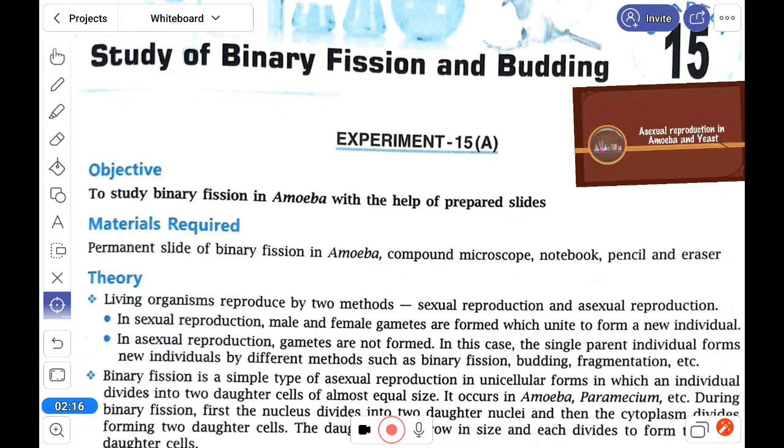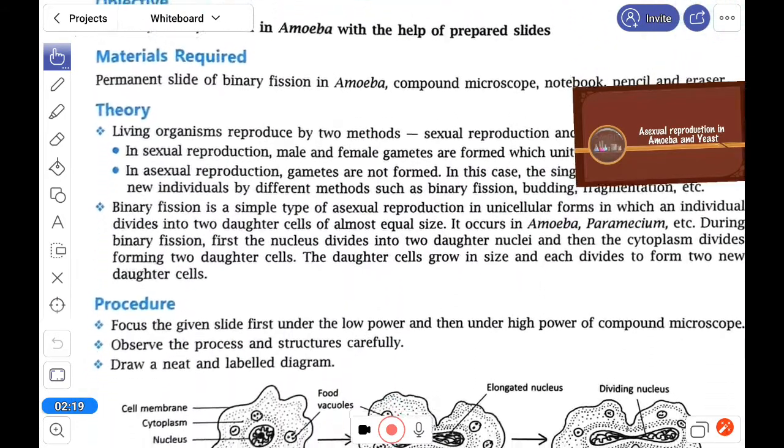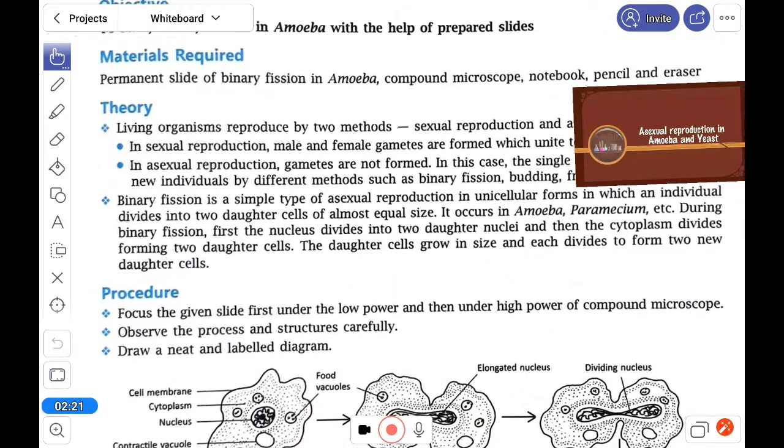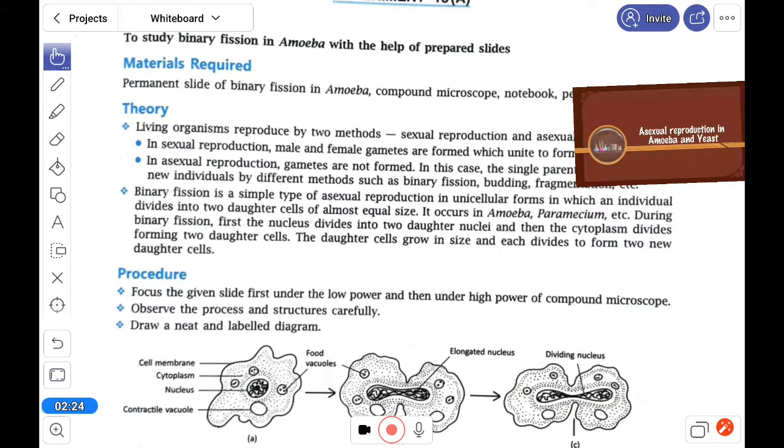Now binary fission, if we see this, the binary fission is one amazing type of process. It is an asexual reproduction of the unicellular forms, in which an individual divides into two daughter cells. So look at the cells, it is divided. But before that the nucleus and the genetic materials also divide, and after that it goes into two different parts and forms two different amoebae.